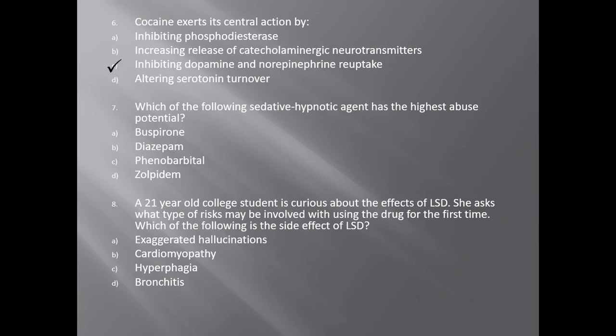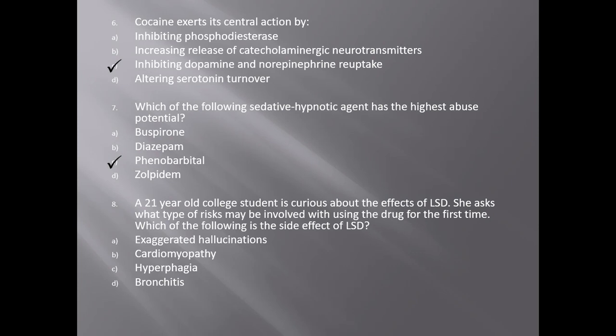Next. Which of the following sedative hypnotic agents has the highest abuse potential? A. Risperidone, B. Diazepam, C. Phenobarbital, and D is zolpidem. The answer is C. Barbiturates were once the primary medications used in the treatment of anxiety disorders. However, they are also significant drugs of abuse. Phenobarbital is used in lethal injections as it shuts down the action of the central nervous system that controls the breathing and heart rate when used in higher doses.